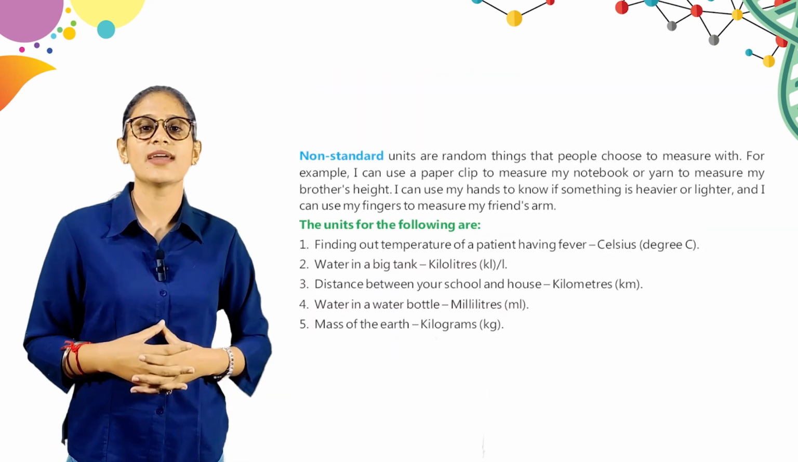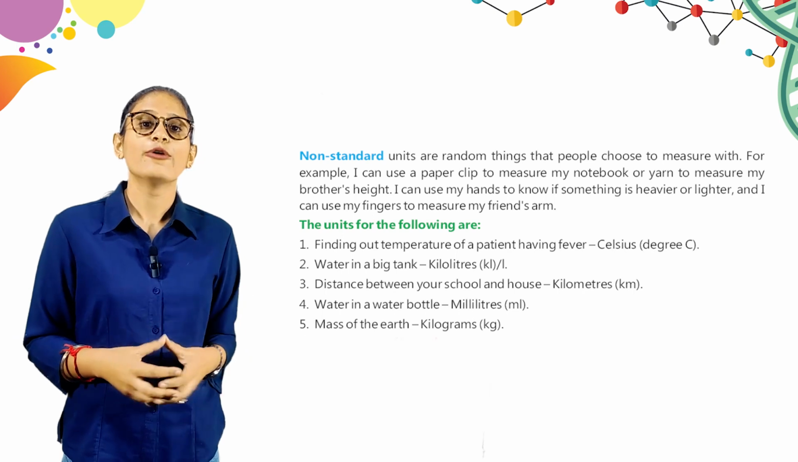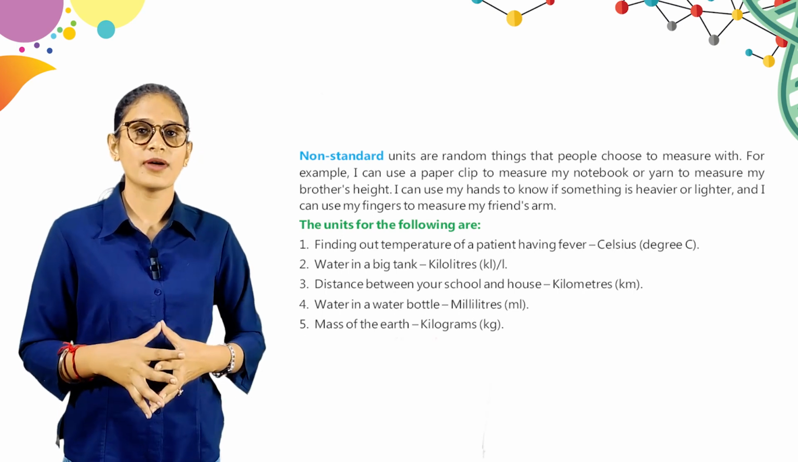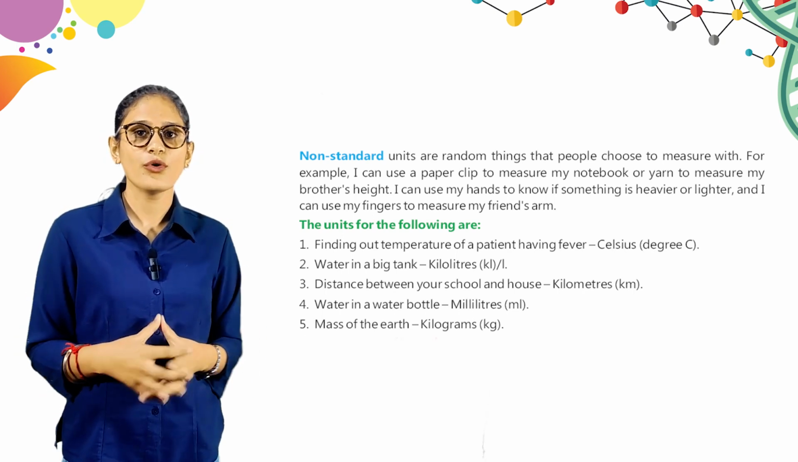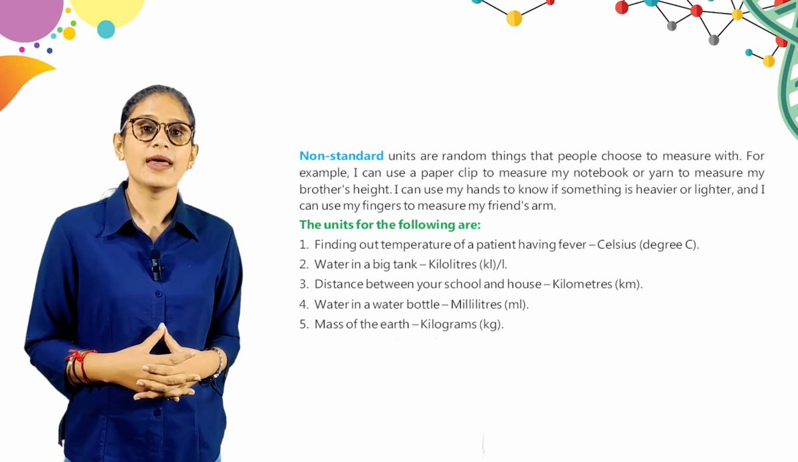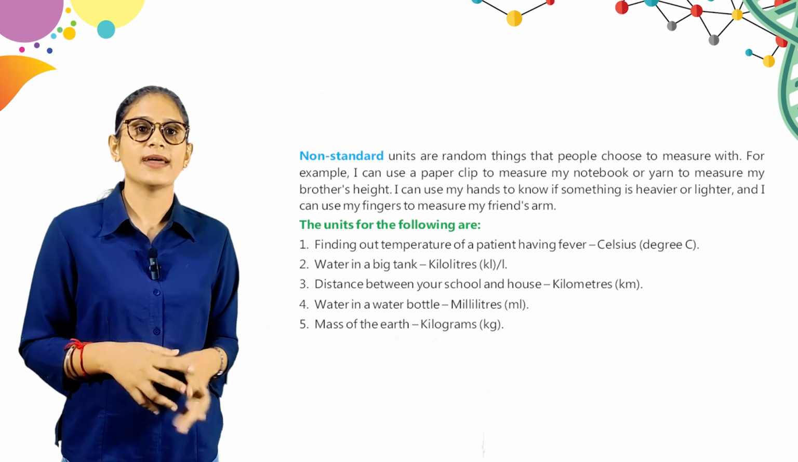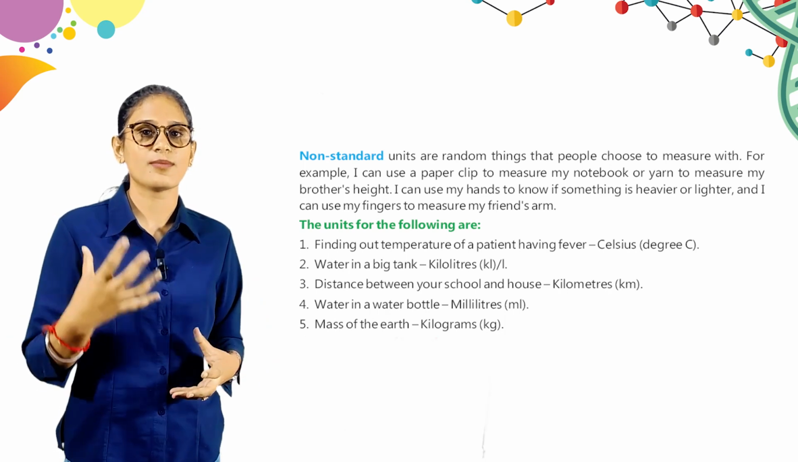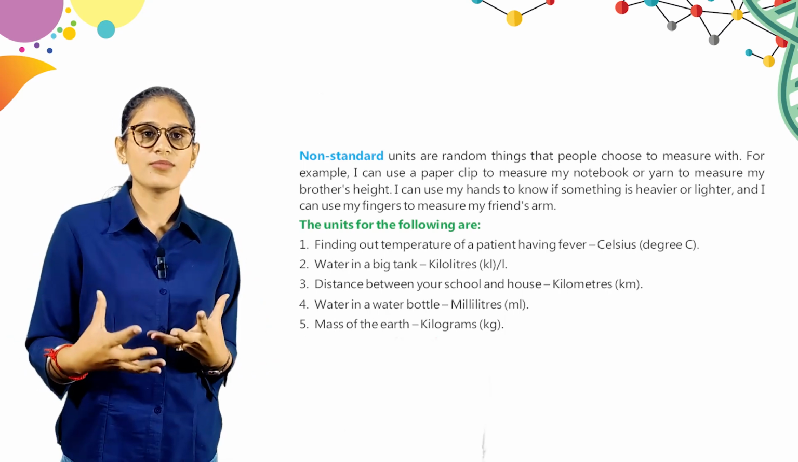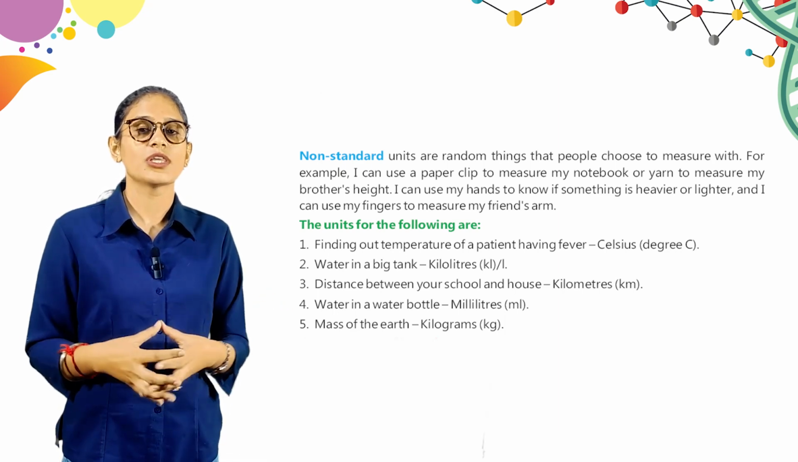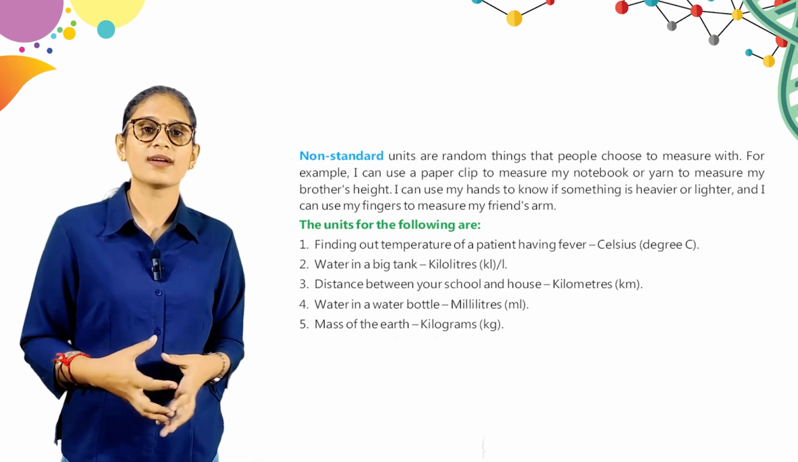Here is non-standard units are random things that people choose to measure with. For example, I can use a paper clip to measure my notebook or yarn to measure my brother's height. I can use my hand to know if something is heavier or lighter, and I can use my fingers to measure my friend's arm. So these are something non-standard. बच्चे हम कुछ भी ऐसी कोई चीज यूज करते हैं किसी चीज को मेजर करने के लिए.